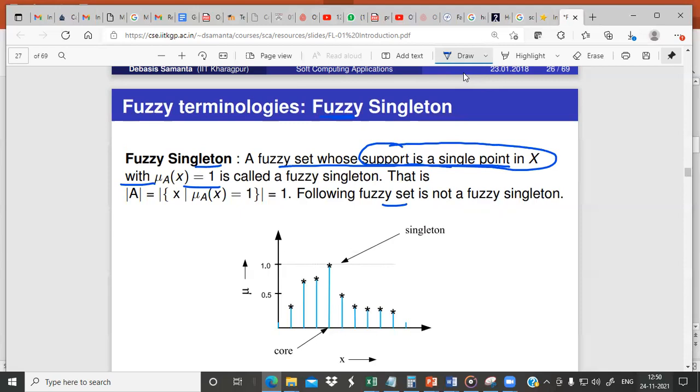This is not a fuzzy singleton set because here you can see there are many points which are greater than 0. All the points are greater than 0, and there is one point with the value of 1. But still this set is not called a fuzzy singleton set. The reason is a fuzzy singleton is a fuzzy set whose support is a single point in X.